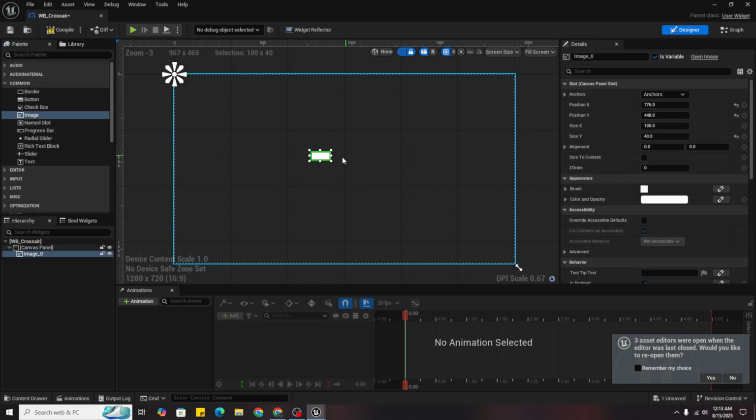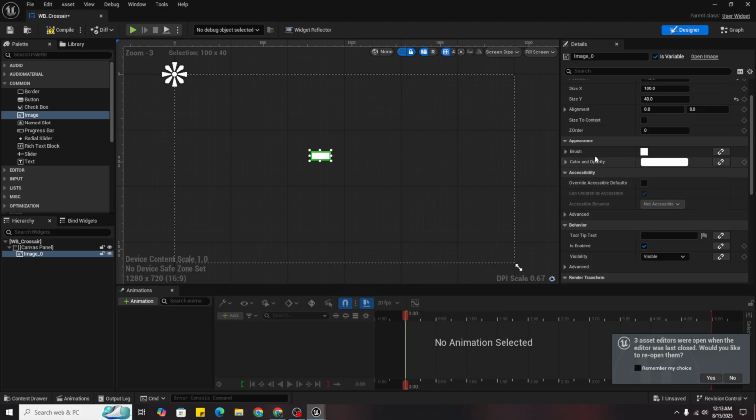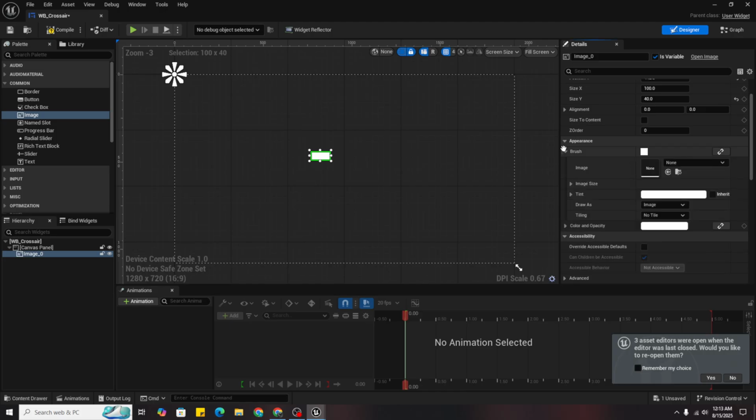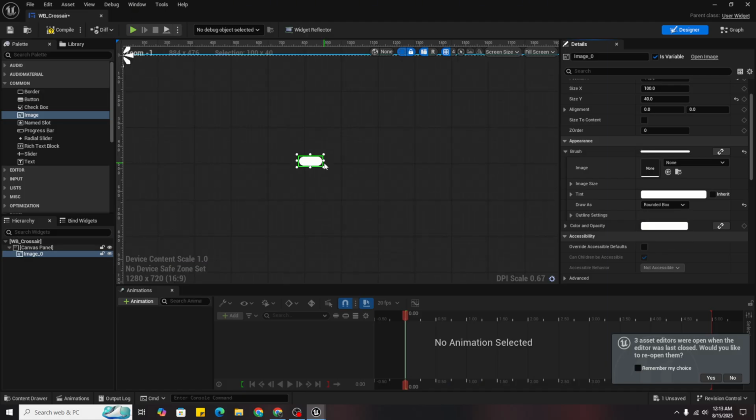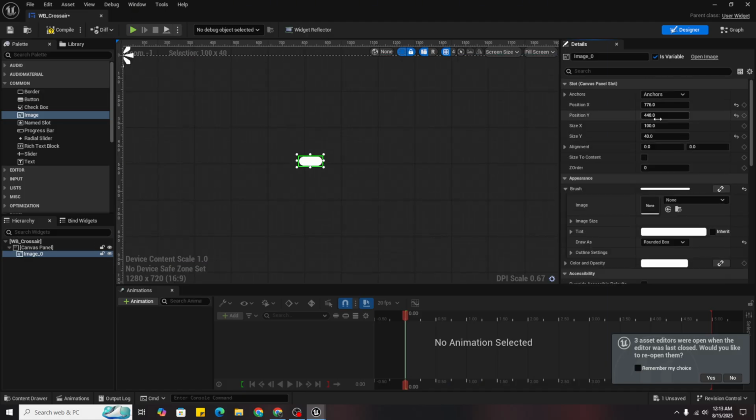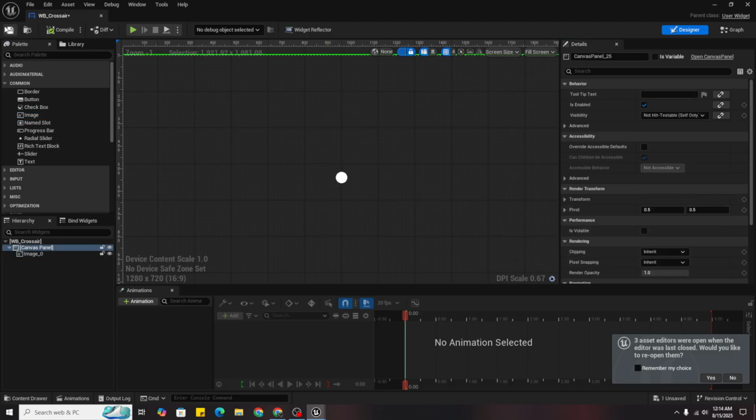We definitely don't want this square, so open this brush and draw as rounded box, then set the size to be 50 x 50, and the anchor to be in the middle. Also set the alignment to 0.5 and 0.5 because this is the exact center. And yes, we have created a crosshair.